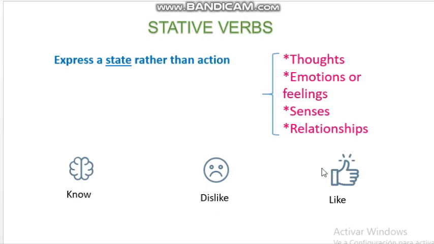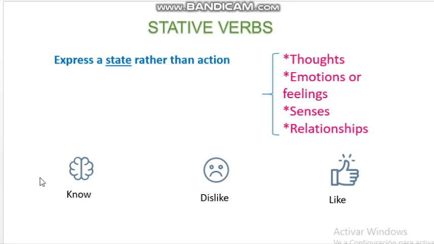Okay, now we are going to see the difference between stative verbs. Stative verbs are verbs that express a state rather than an action. They usually relate to thoughts, emotions or feelings, senses, and relationships. These verbs are not usually used with ing in progressive or continuous tenses. Okay, we have know, dislike, and like.